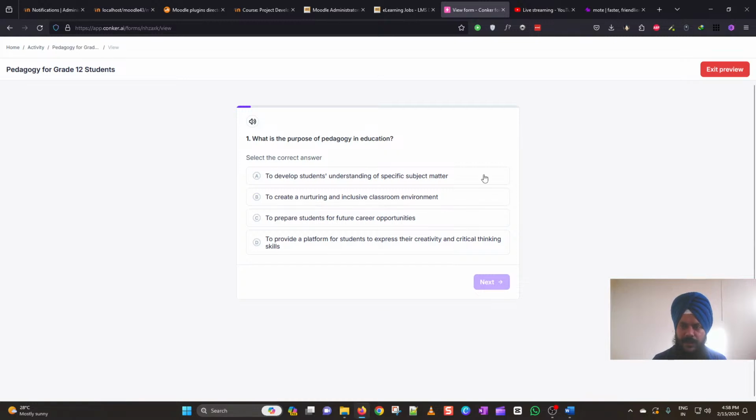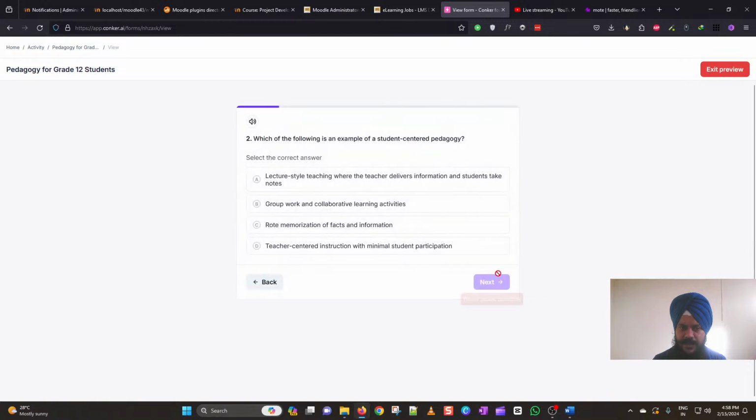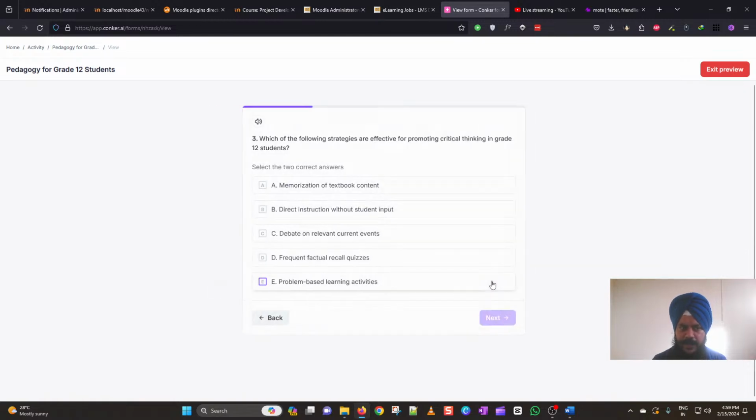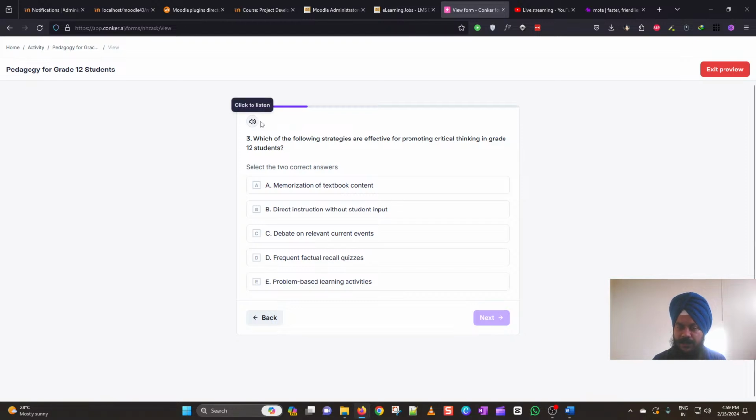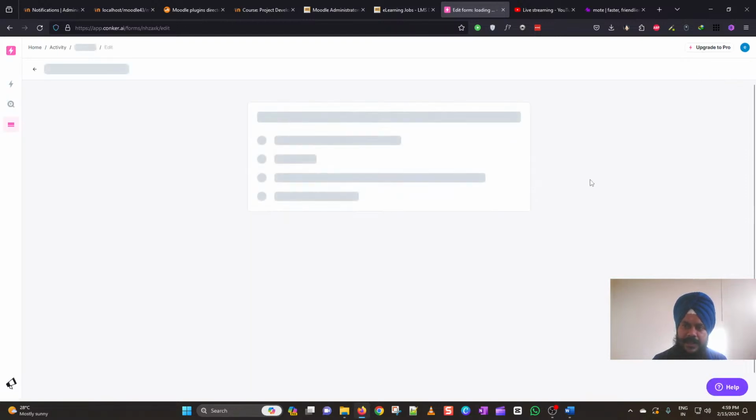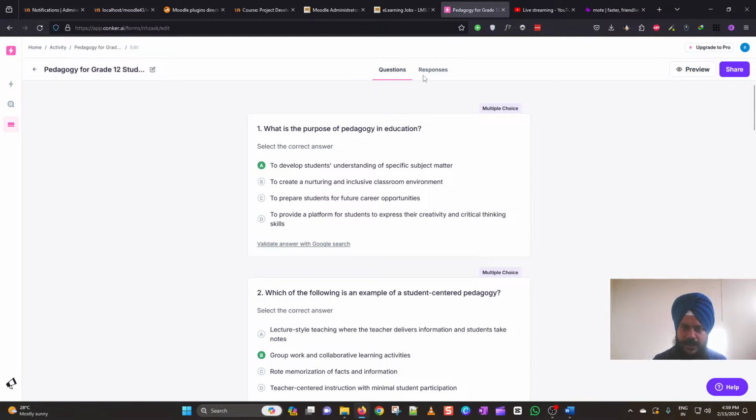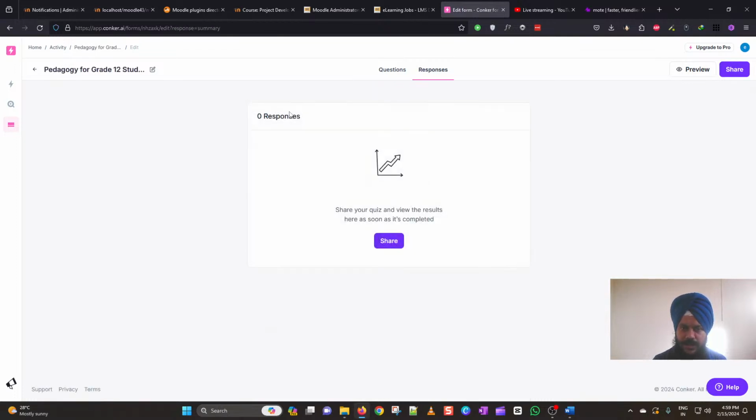So this will be displayed like this. So let me say that if a student gives this answer, then what they will get. So this is how it will show a progress bar as well as a click to listen button. And then let's click exit preview. So you can see now the responses as of now, since I have not completed, it is not yet showing anything, but whenever the students start responding to this quiz, you can see this responses tab populated here.